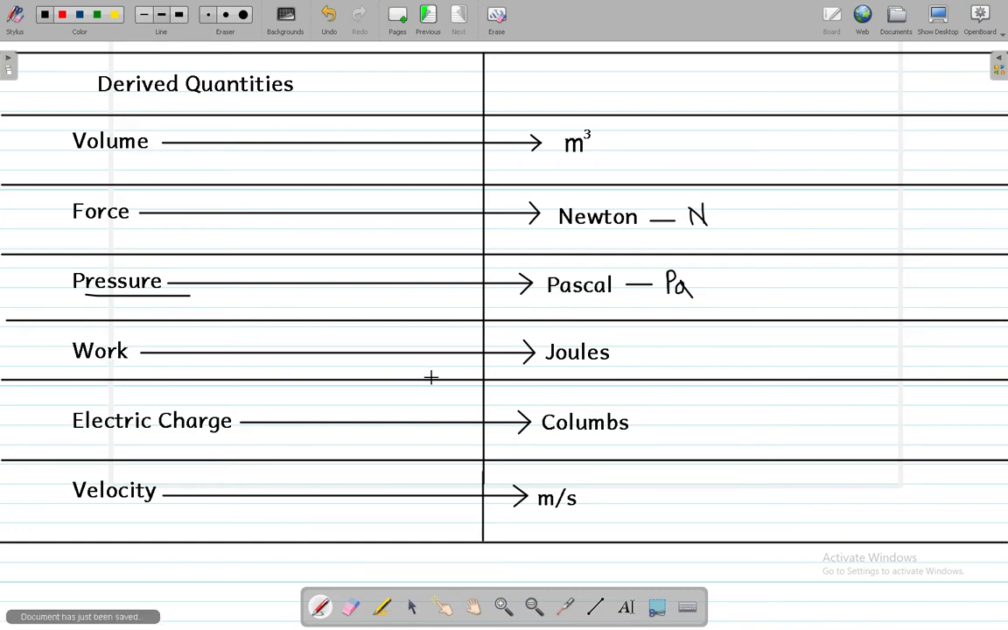Work has the unit joules. Work is actually the same as energy, but it is derived. The amount of work done is derived from the formula of energy. Its unit is joules, which is shortened to J. Electric charge has the unit coulombs, and the short unit for it is C. Velocity has the unit of meters per second, and these are all the derived quantities.